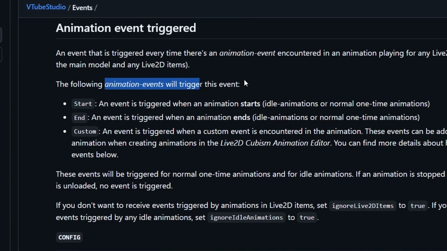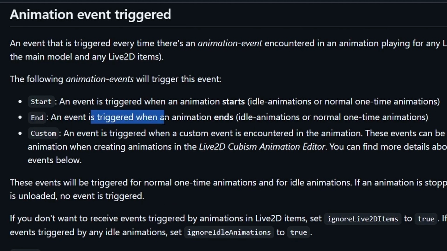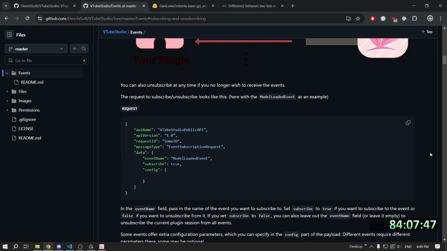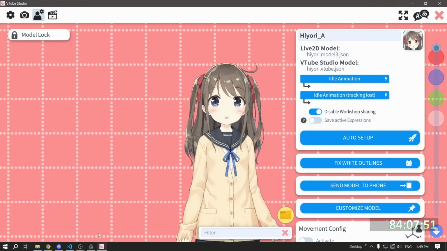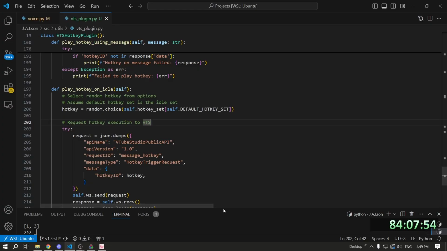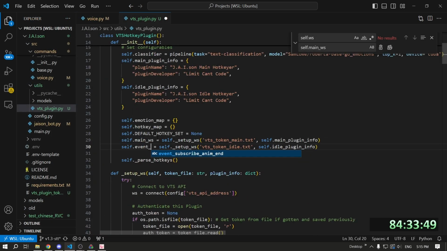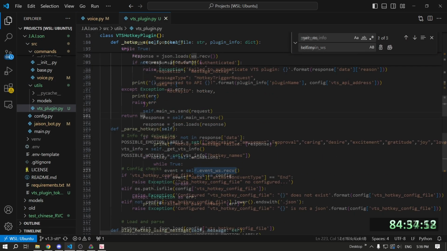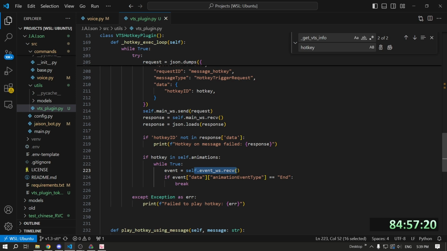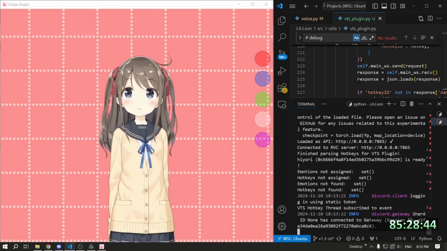Now we've got everything in place to move our model during speech, but our AI won't be speaking all the time, so we need to give it idle animations. Shouldn't be... Stop saying that! The following animation events will trigger this. An event is triggered when the animation ends. We can try to do what we did before with the loop and run an idle handler in a separate thread. However, if it is an animation, we will be waiting for that animation to end before we trigger any other hotkey. Now let's see if we get idle animations.